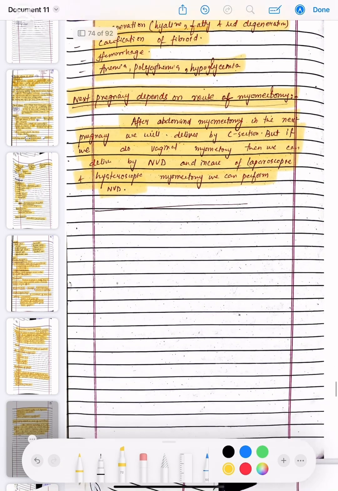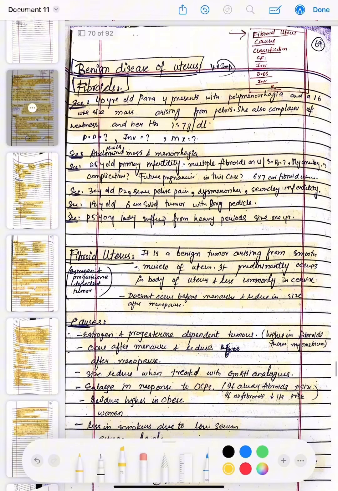Okay, so we have discussed the benign diseases of the uterus, and we are having the fibroids. We are having the scenario that there is a 40-year-old para present with polymenorrhea and a 16-week size mass arising from the pelvis. She also complains of weakness and her Hb is 7 gram. That is decreased Hb and excessive bleeding, and the uterus is 16 weeks size and she is not pregnant. So what is the diagnosis and what are the investigations, the differential diagnosis, and the management?